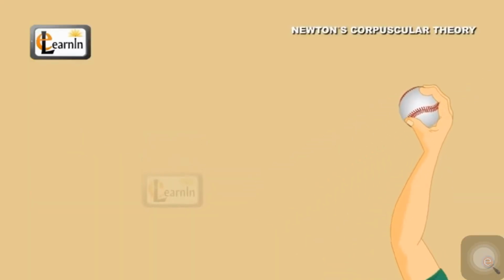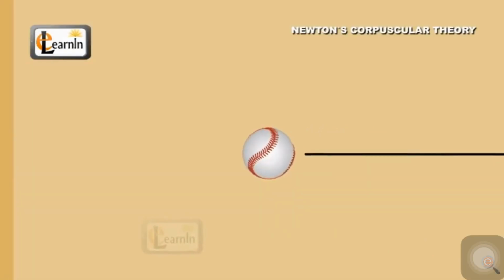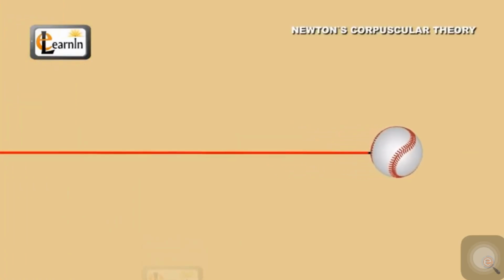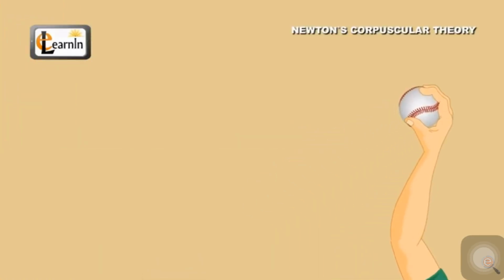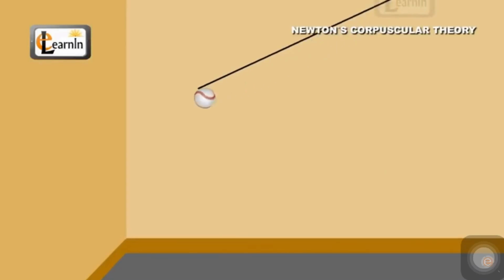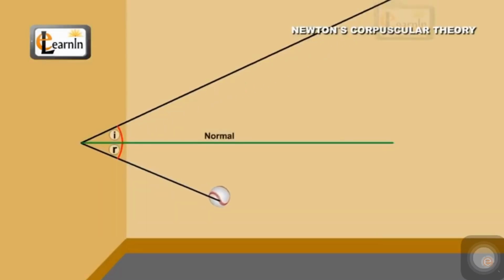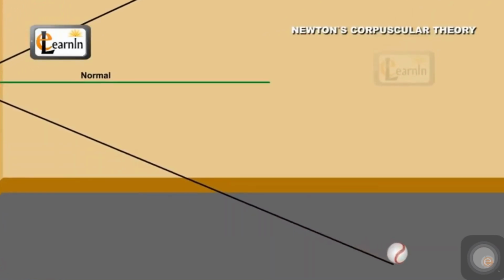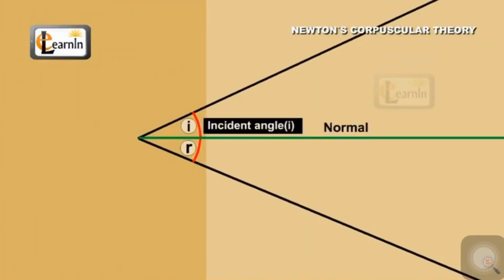Consider the case of a perfectly elastic ball that hits the wall, which is a rigid plane. When this ball hits the wall normally, it bounces back and travels along the same path that it takes during the throw. However, when this ball is thrown at an angle to the wall, it bounces back and away from the wall at an equal angle with respect to the normal. However, it takes the opposite direction. The angle of incidence, I, of the ball is equal to the angle of reflection, R.